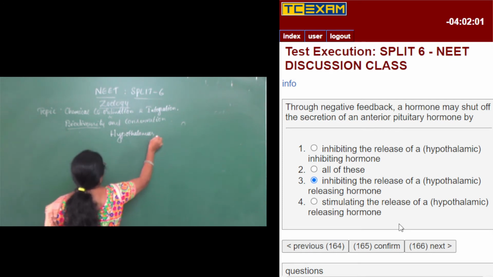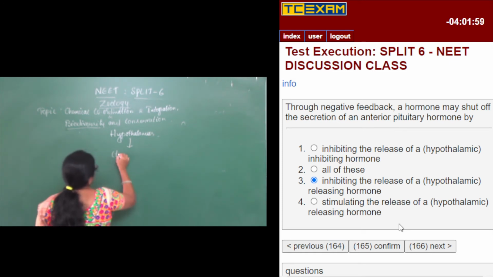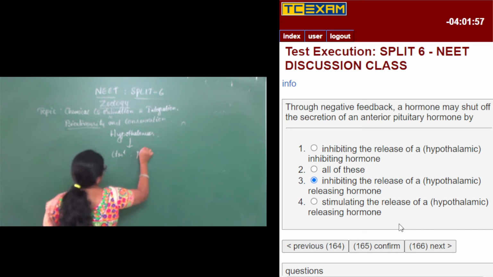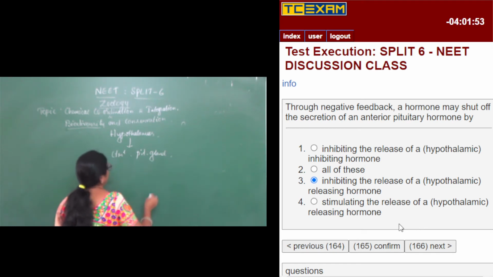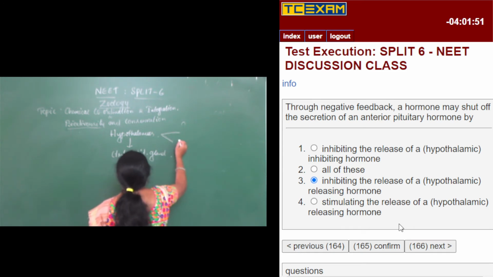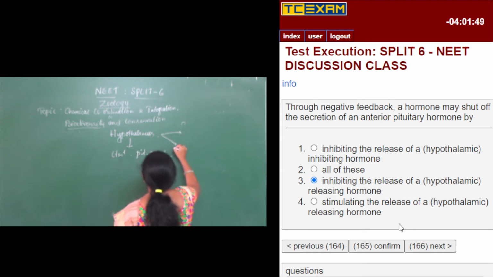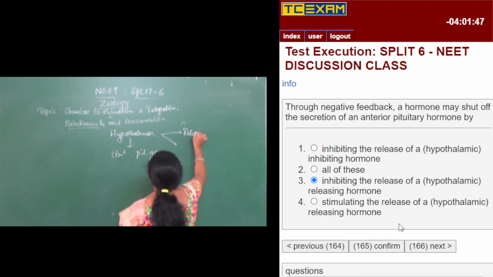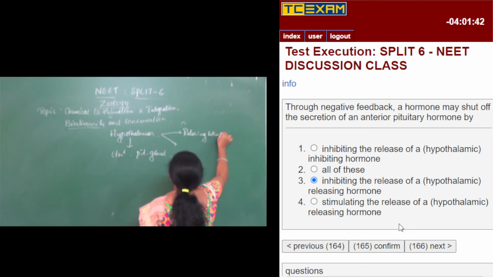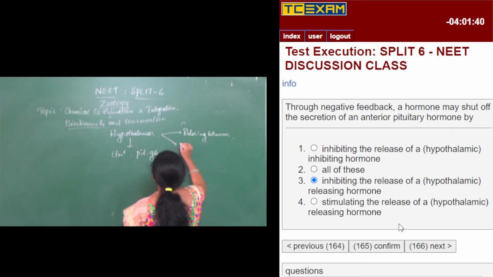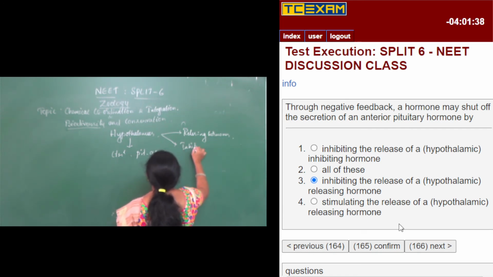Hypothalamus in turn is going to control the pituitary gland, right? How is it going to control? By secreting two types of hormones: one is called the releasing hormones and the other is called inhibiting hormones.